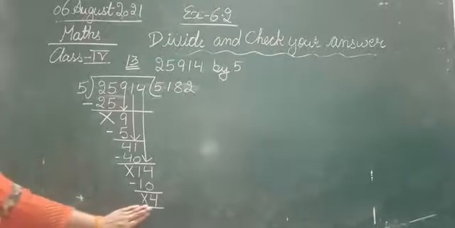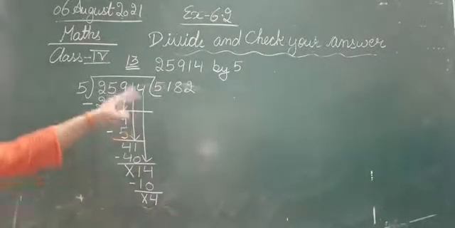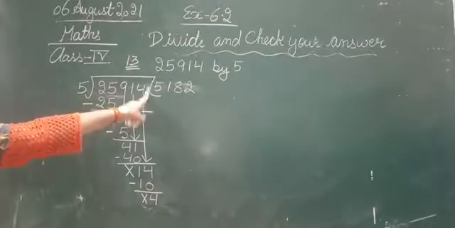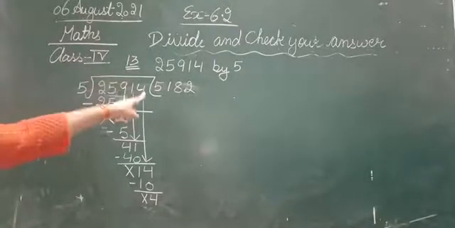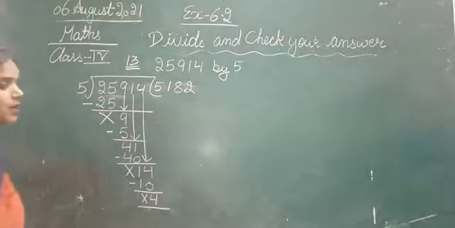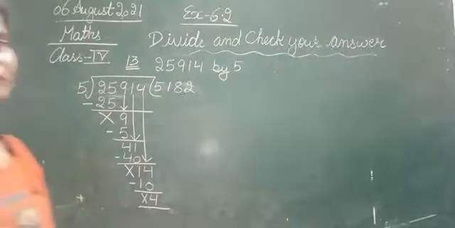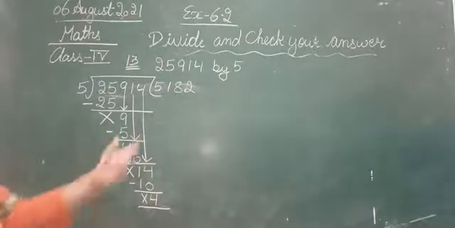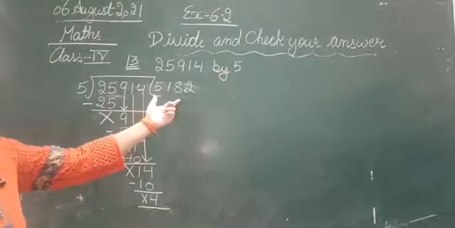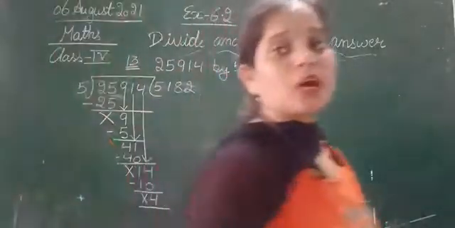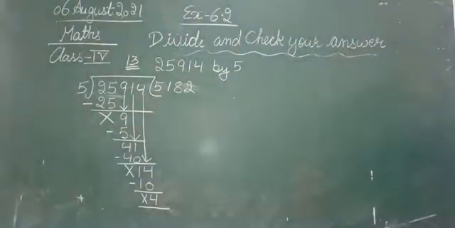तो देखिए, now we got 4. अब हम next digit नीचे लेके आएंगे, but when we observe here, we can see that there is no digit left. यहाँ dividend के सारे digits को हम divide कर चुके हैं, so that means this is the remainder after division. Okay, so that means the quotient is 5182, whereas the remainder is 4. Quotient is 5182 and the remainder is 4. So note it down in your notebooks.